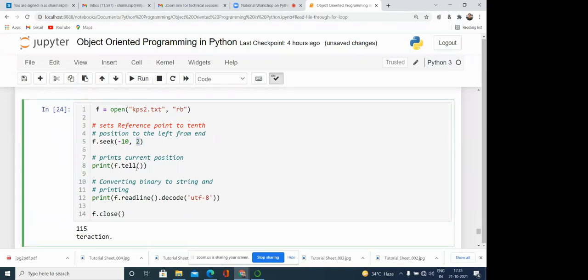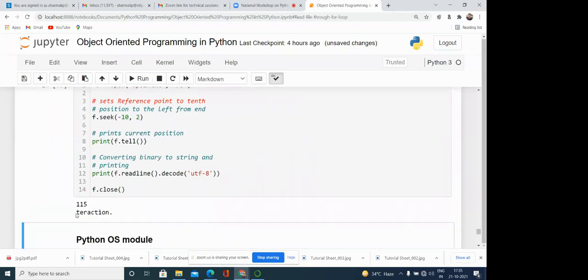Then f.tell. If you look at the file, the total is somewhere 125, so then the position is 115. So from whatever position is there, we can read from there. Here f.readline().decode, with UTF-8 we have passed the decoding.